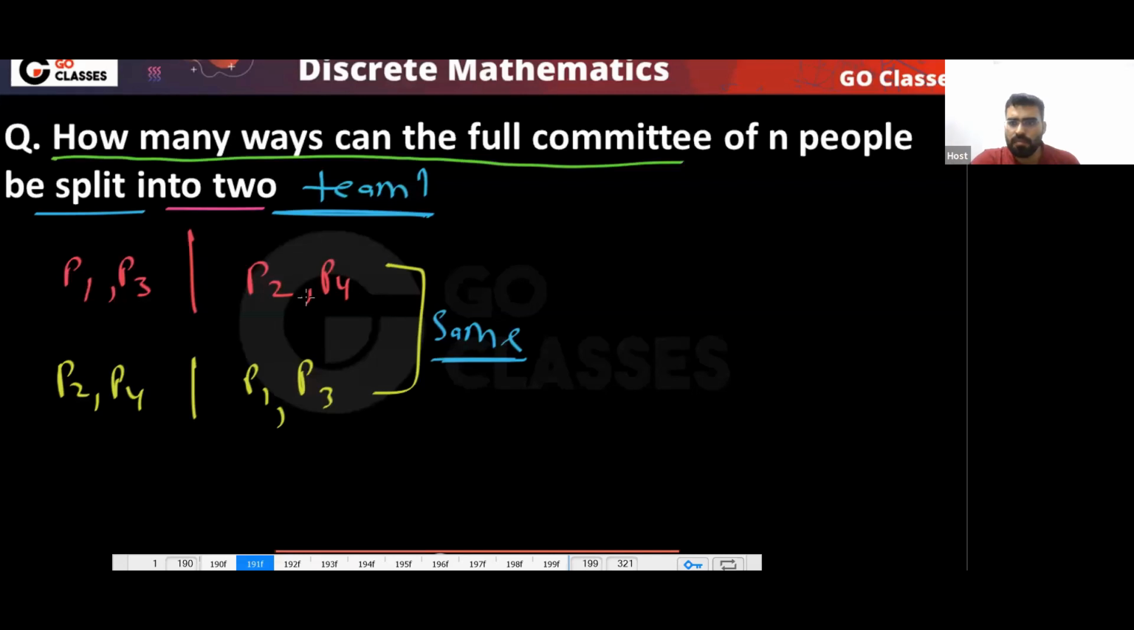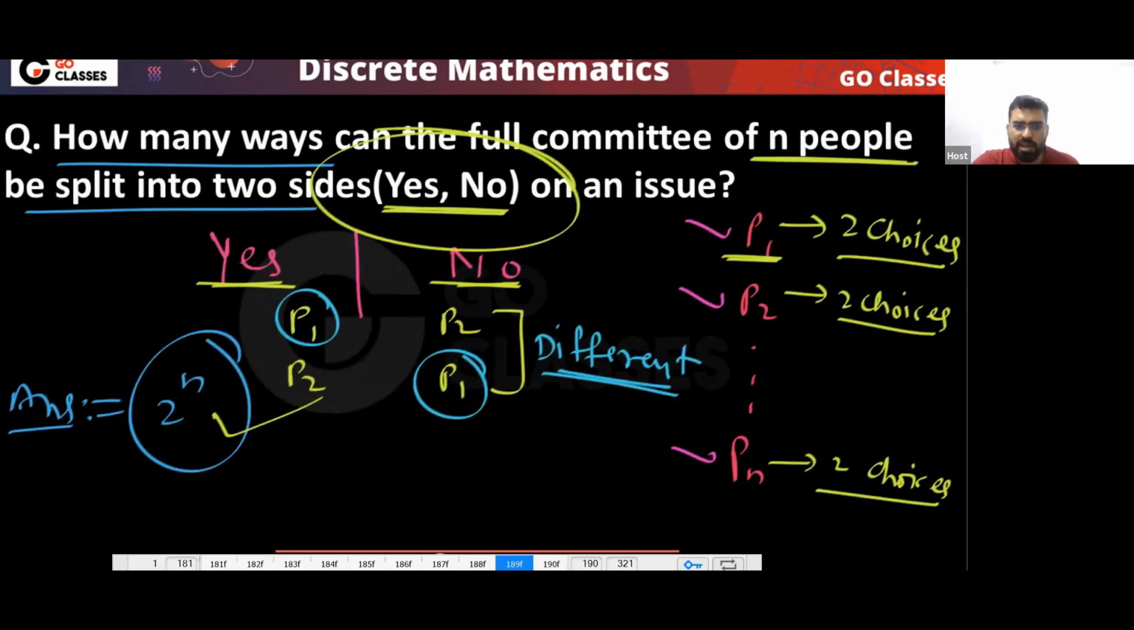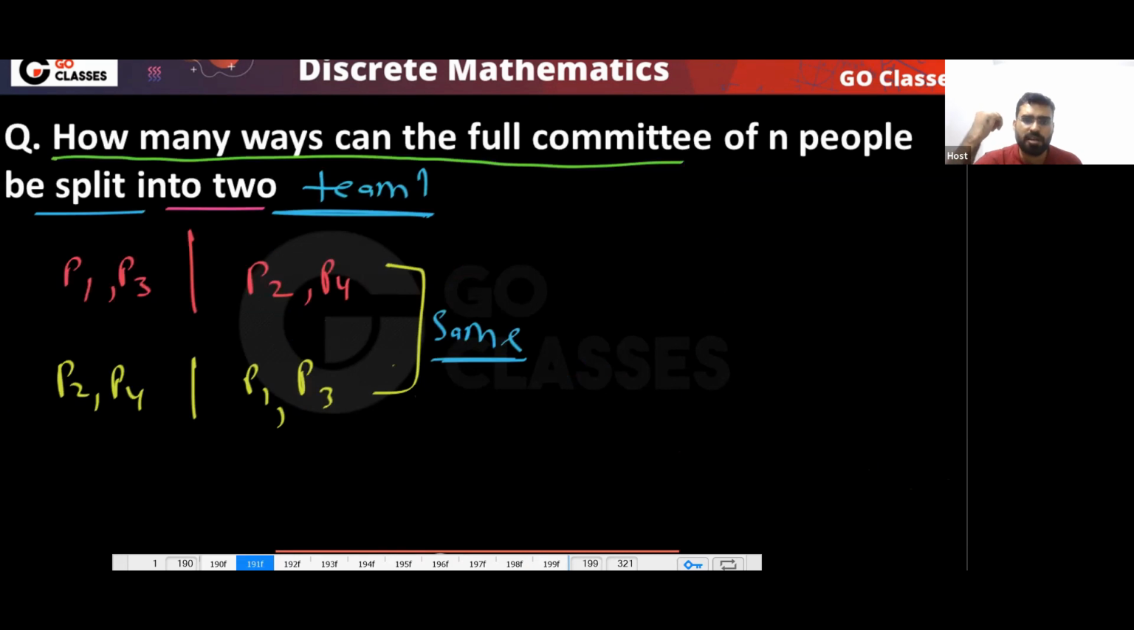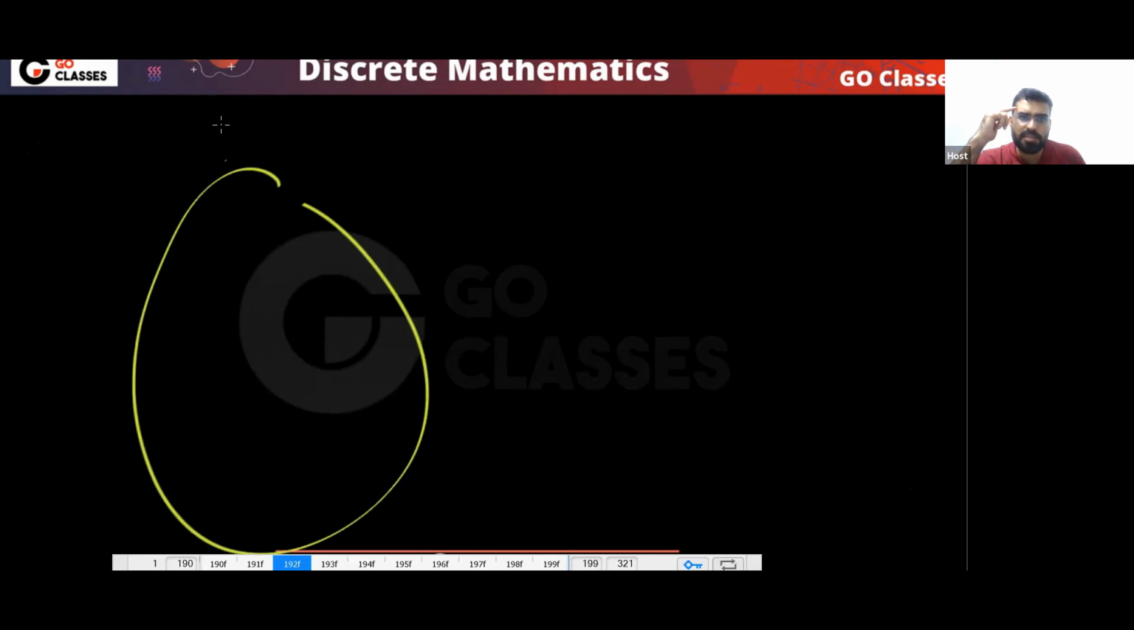Now how many ways to split? Yes, very simple. For this question, where order matters, you have already done it, and you know that if the order matters, the answer will be 2 power n, right? Yes or no? So this is an easy thing that you already know.